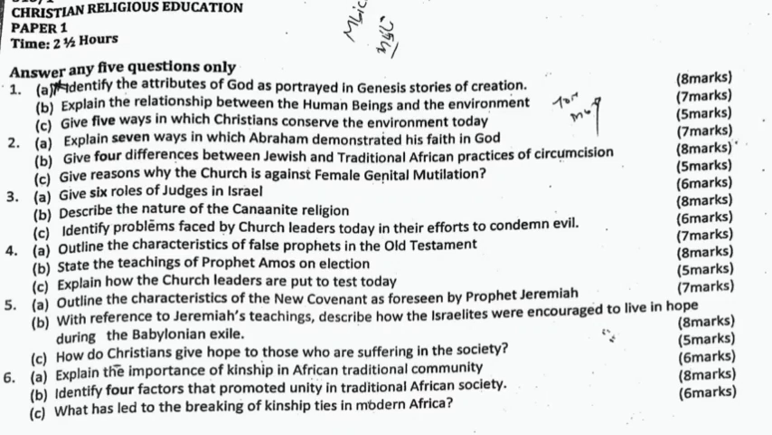C. Identify problems faced by church leaders today in their efforts to condemn evil. Question 4a. Outline the characteristics of false prophets in the Old Testament. B. State the teachings of Prophet Amos on election. C. Explain how church leaders are put to test today. Question 5a. Outline the characteristics of the new covenant as foreseen by Prophet Jeremiah.